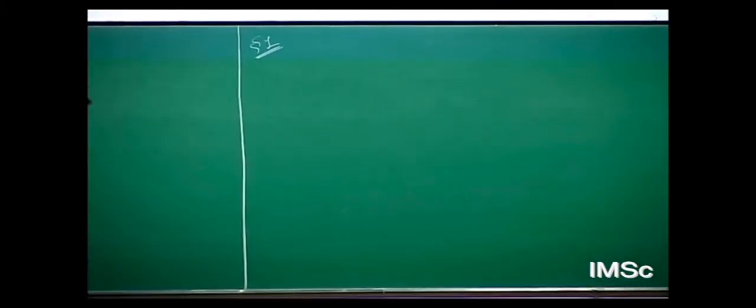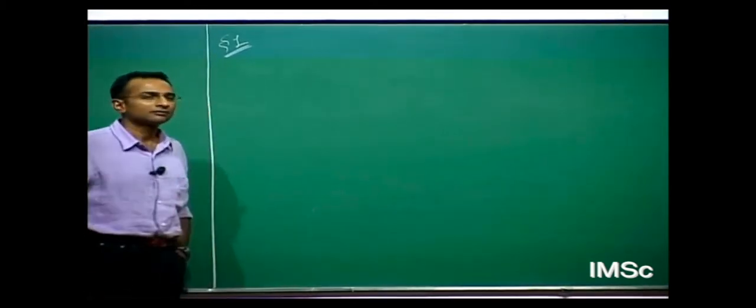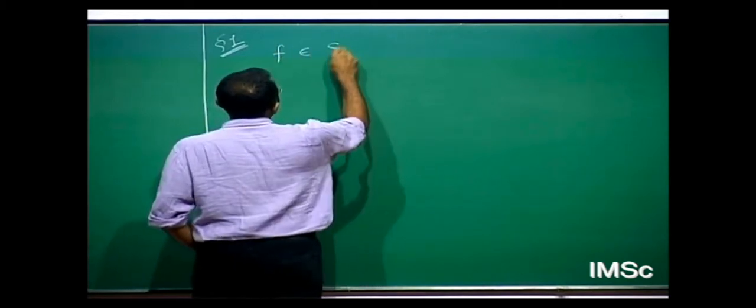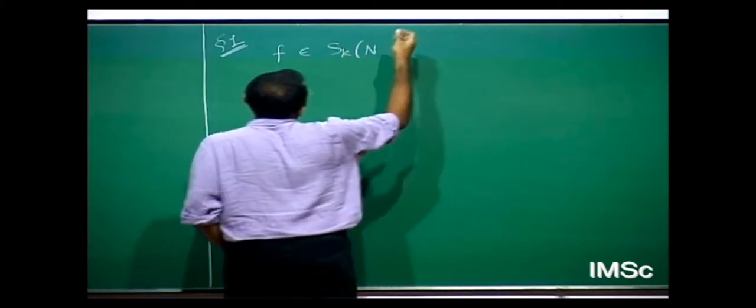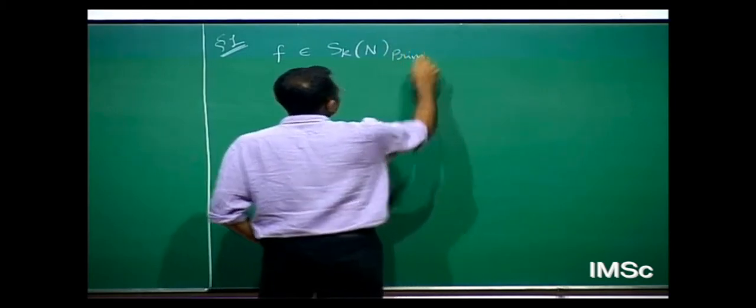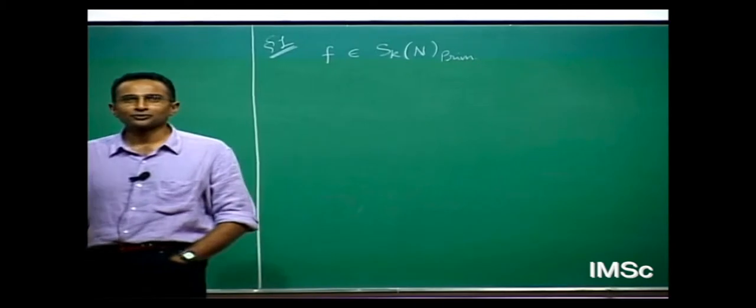So, a theorem, to get started. Suppose I take f, which is a weight k cusp form of some level and some nebentypus, doesn't matter, and I say it's primitive. So what's going on?